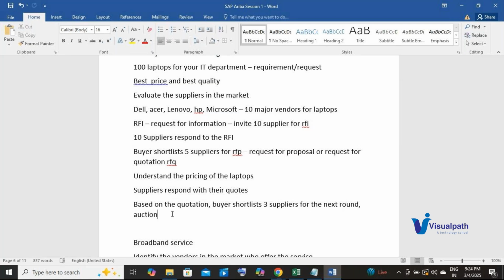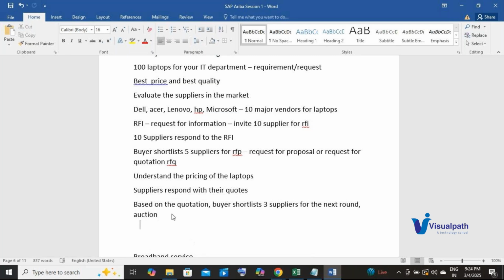Similarly, another person will say, okay, I am ready to give 1,10,000. Someone else will say, I am ready to give 1,20,000. So it is a competitive event among the buyers, correct? And the seller will intend to get the best price for his car.